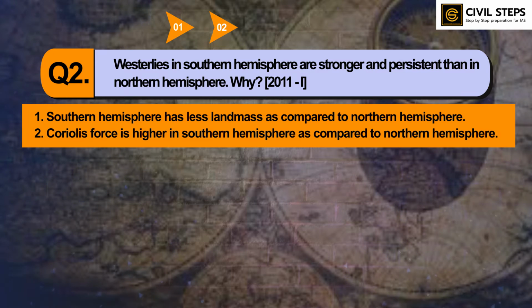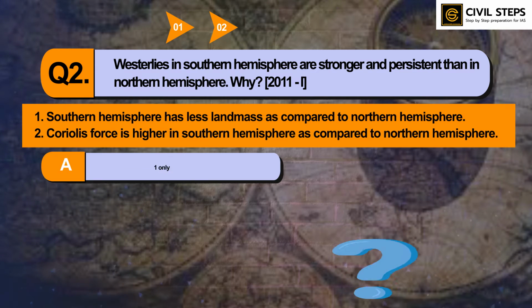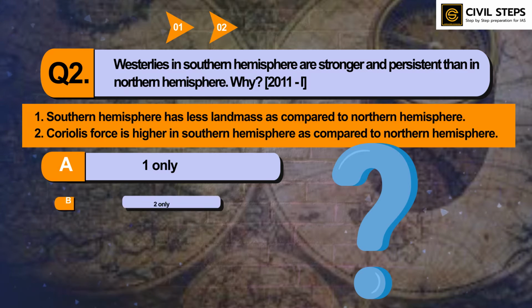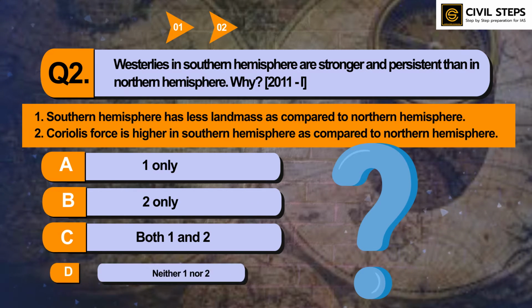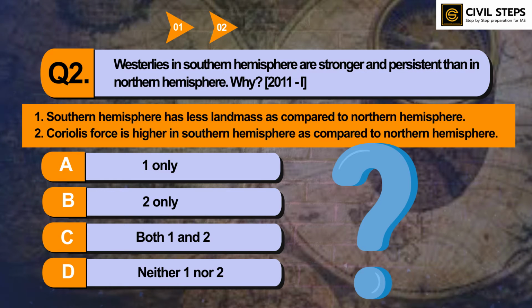Second, Coriolis force is higher in the southern hemisphere as compared to the northern hemisphere. Which of the statements given above are correct? Option A, 1 only; B, 2 only; C, both 1 and 2; D, neither 1 nor 2. You can pause this video and write your answer in the comment section below.